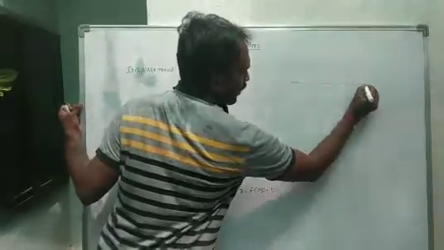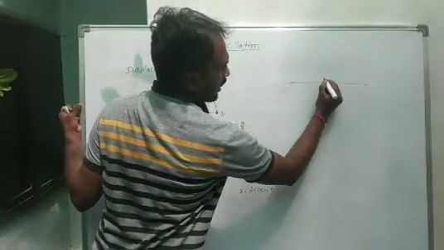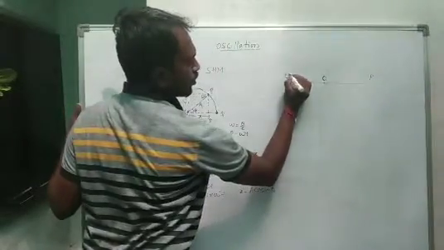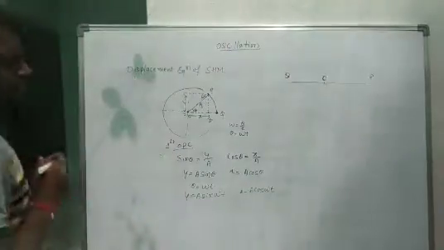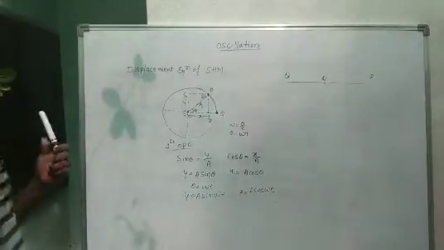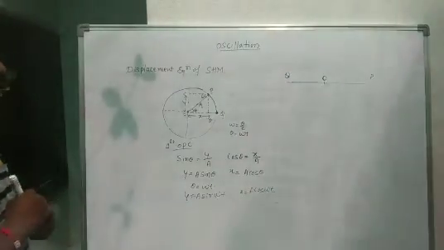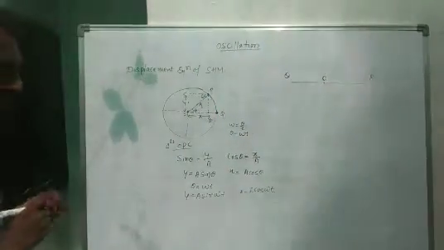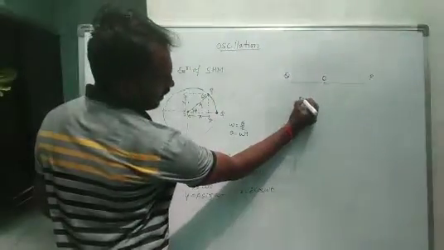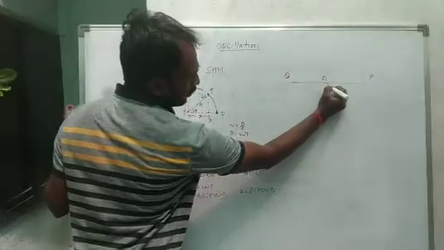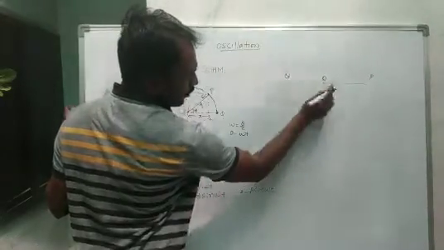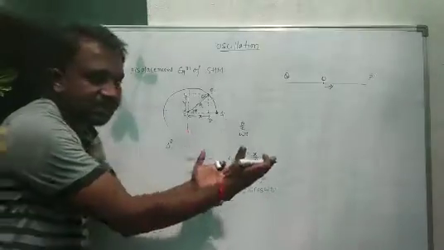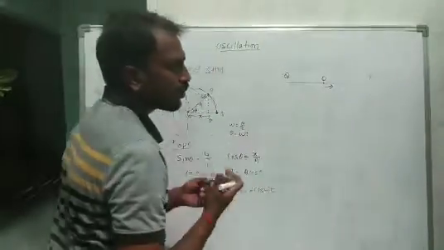I will draw another diagram. This one is the center, the mean position O, and these are the extreme positions P and Q. Suppose the particle starts moving from O to P, which is along the positive x-axis.